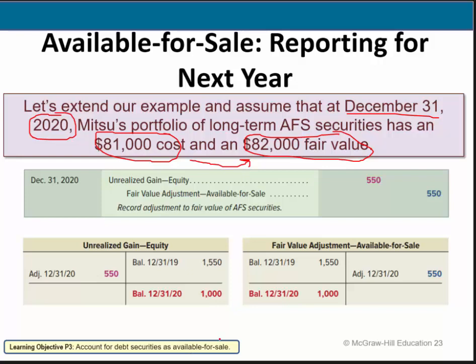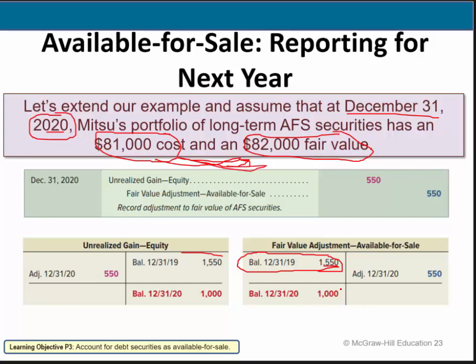So basically what I'm saying is this: after we're looking at the fair value adjustment, after we made that entry at the end of 19, that fair value adjustment had a debit balance of 1550. Now we're looking again at the portfolio in 2020, and what we're saying is the difference between these two numbers now is 1,000.